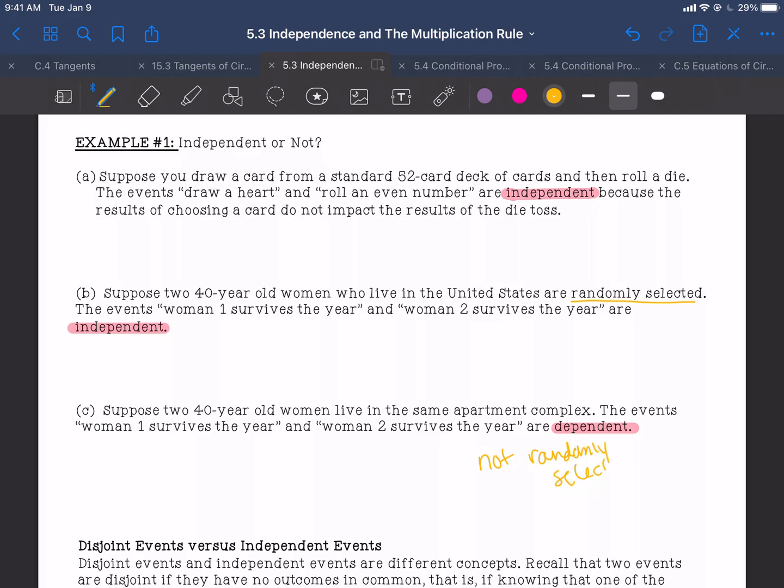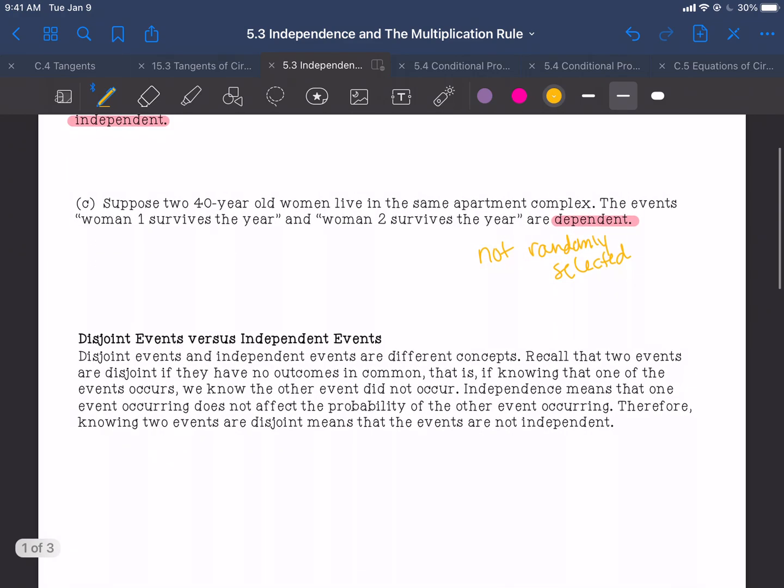There could be several factors that go into play here. If they're living in the same apartment complex, they could be in the same car accident, so whether the first one survives could impact whether the second one does, or if there's an apartment fire. There's just a lot of factors that could come into play because they're living in the same apartment complex and not being randomly selected like they are in part B.